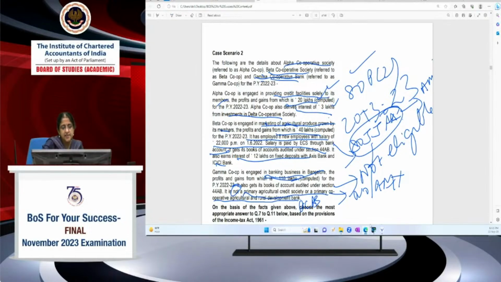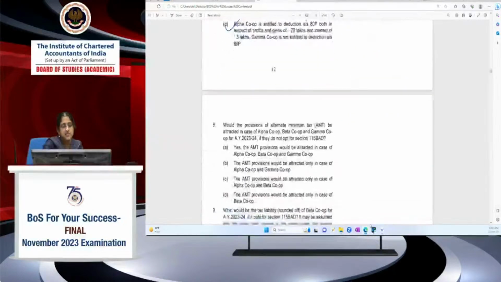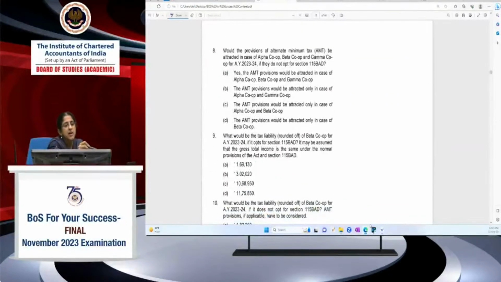Ashish has said he understood. Thanks, Ashish. I hope others have also understood. Would prefer your replies. Would the provisions of AMT be attracted in the case of Alpha, Beta and Gamma? What did we say if they don't opt for 115BAD? It will not be applicable for Alpha because Alpha is claiming only 80P. It will be applicable for Beta because Beta is claiming 80JJAA in addition to 80P.